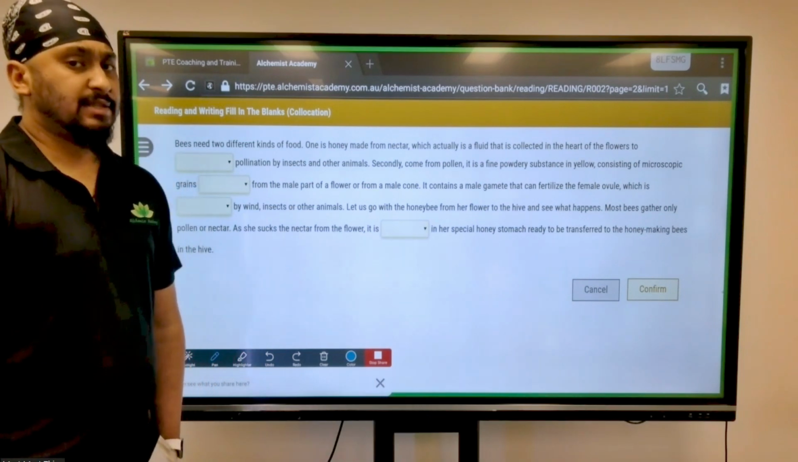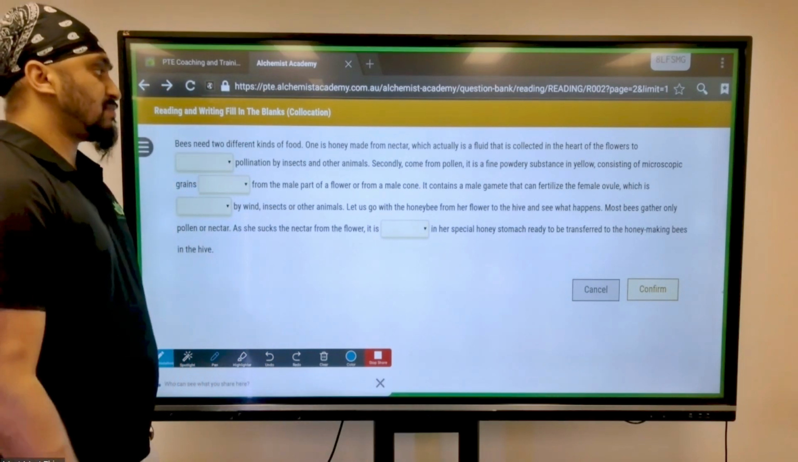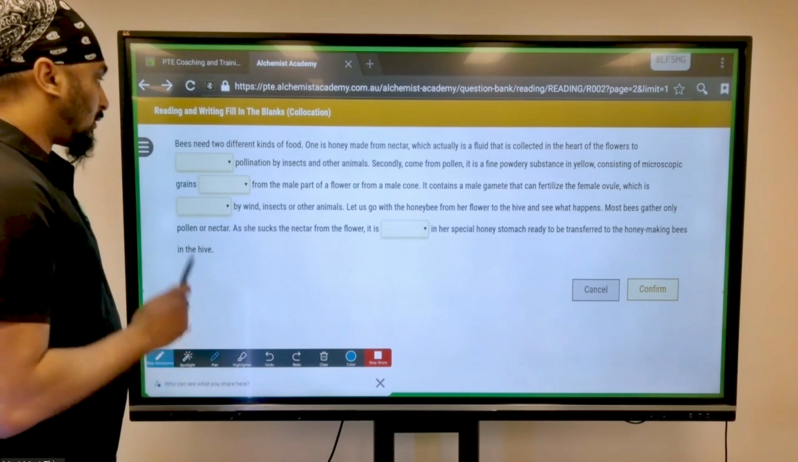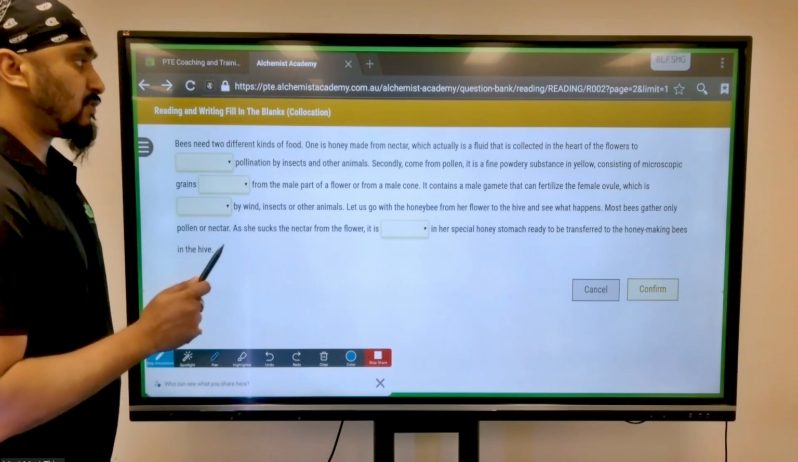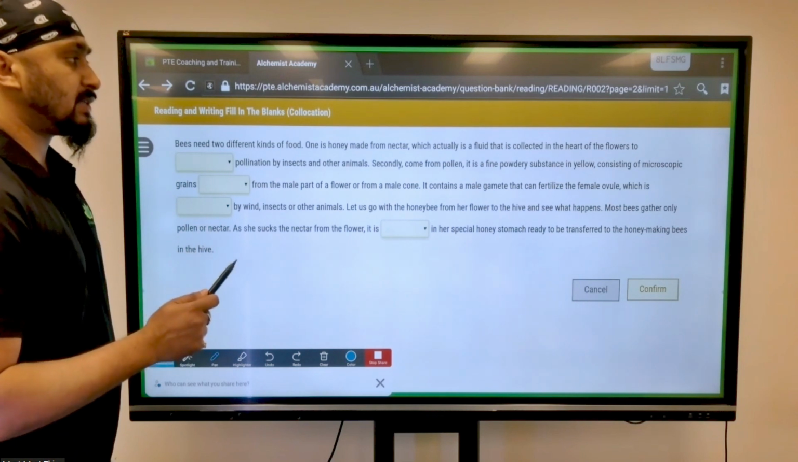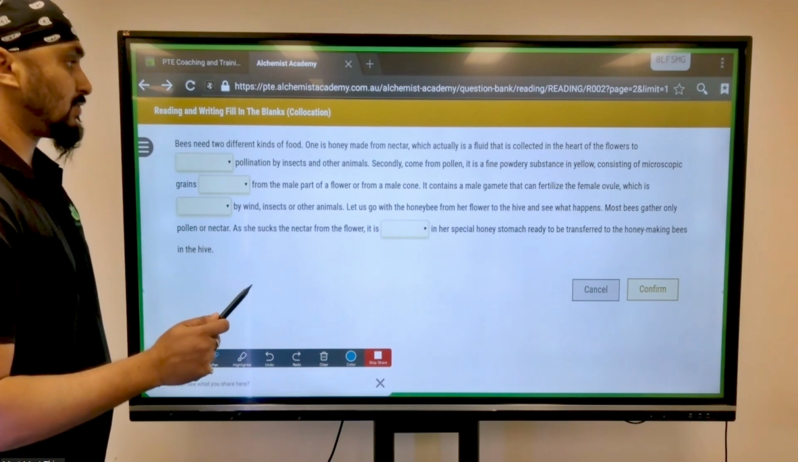Upon skimming and scanning this passage, we can see that this passage is about honeybees, right? Let's start reading. Bees need two different kinds of food. One is honey made from nectar, which is actually a fluid that is collected in the heart of the flowers.